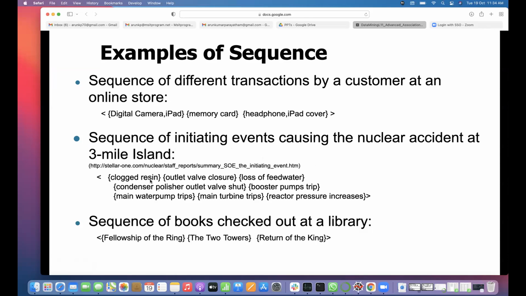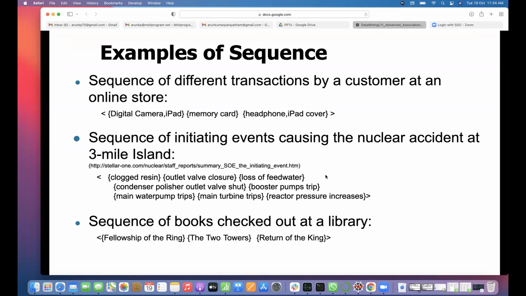So: clogged resin, outlet valve closure, loss of feed water, condensate polisher outlet valves shut, booster pump trips, main water pump trips. All these things lead to the nuclear accident, if they can establish an association rule with these sequential things.